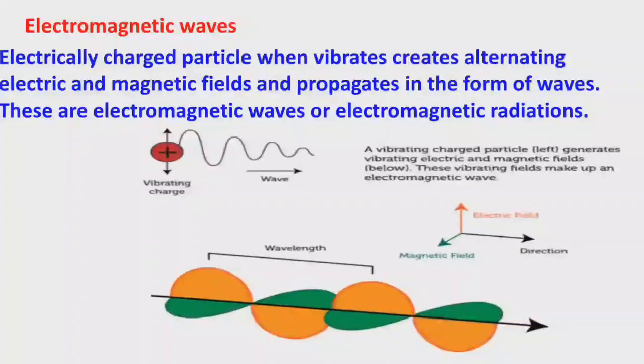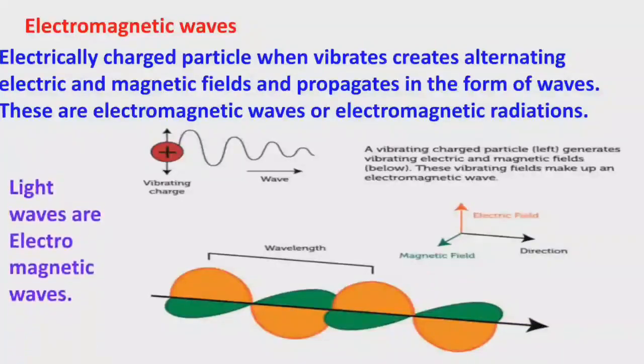Here we can see there is a charged particle. When that charged particle vibrates, it creates an alternating electric and magnetic field. They travel in the form of waves. Those are called electromagnetic waves or electromagnetic radiations. Remember, light waves are electromagnetic waves.